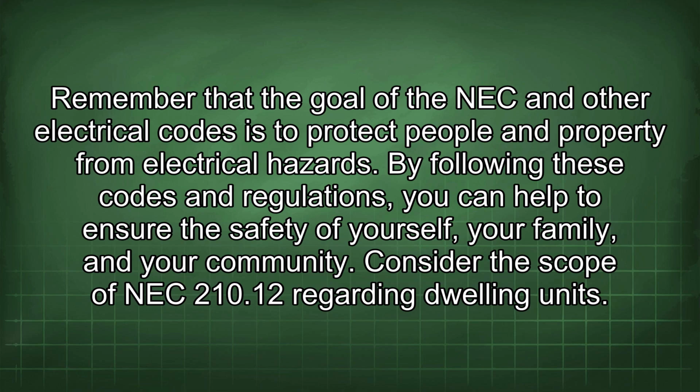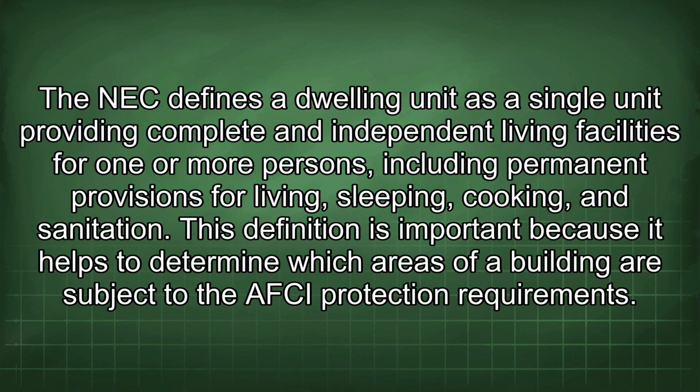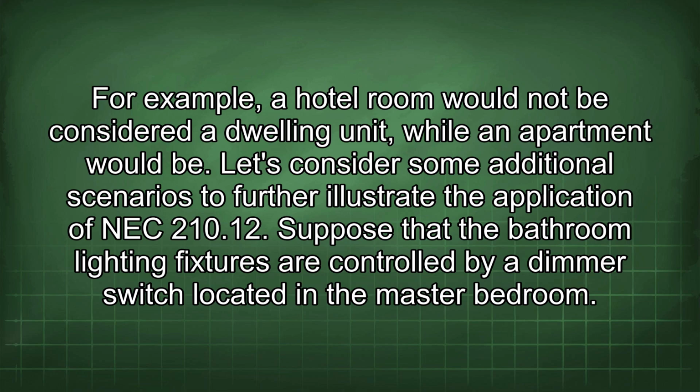Consider the scope of NEC 210.12 regarding dwelling units. The NEC defines a dwelling unit as a single unit providing complete and independent living facilities for one or more persons, including permanent provisions for living, sleeping, cooking, and sanitation. This definition is important because it helps to determine which areas of a building are subject to the AFCI protection requirements. For example, a hotel room would not be considered a dwelling unit, while an apartment would be.